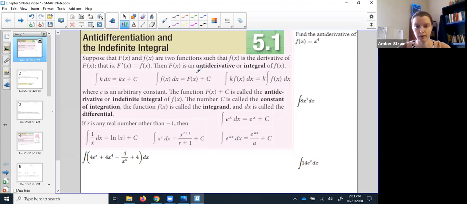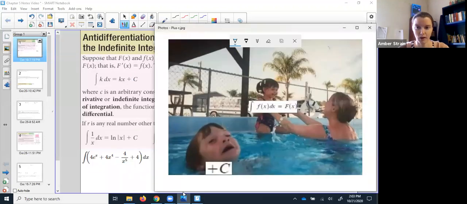The reason that that's included in every single antiderivative, no matter which formula we use, is because if you remember, the derivative of a constant is 0. So when you were taking the original derivative, you might have had a constant and it would have just disappeared. When we're integrating, we have to account for that possibility that there might have been a constant there that then disappeared with the derivative. This funny image right here hopefully will help you remember. I always throw in that plus c. It's easy to forget. You get stuck up in the math, so don't forget to add on that plus c.